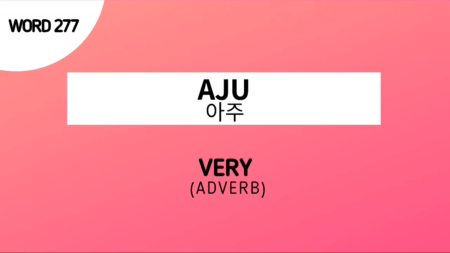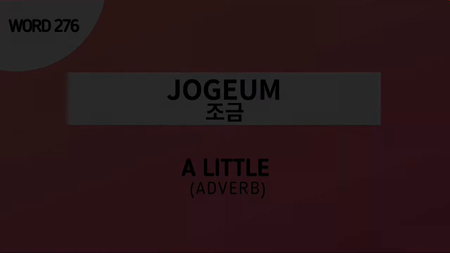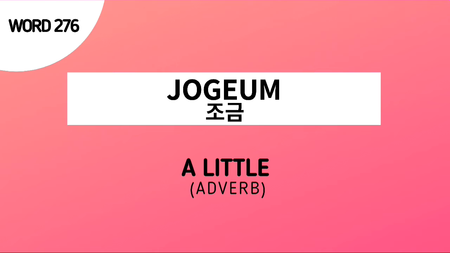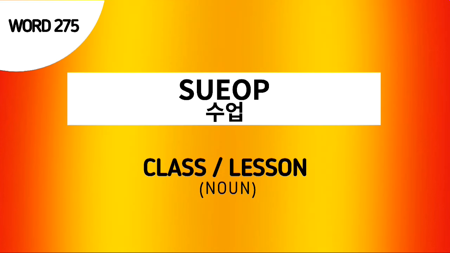Word number 277 is aju, which means very. Word number 276 is 조금, which means a little. Word number 275 is suop, which means class or lesson.